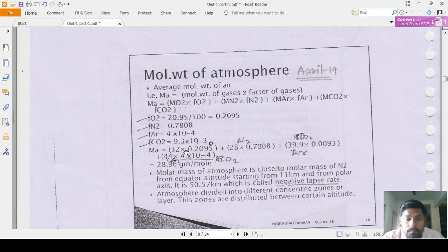When you sum them up, you get 28.96 grams per mole. For nitrogen, the molecular weight is 28, and the average molecular weight here is also 28.96, about 29. In that way, you can easily explain that the average molecular weight of air is nearly equal to the molecular weight of nitrogen.